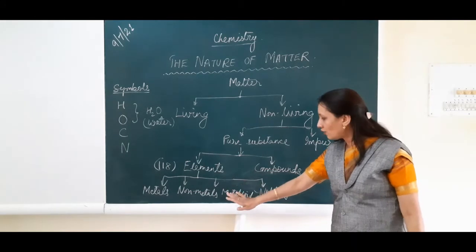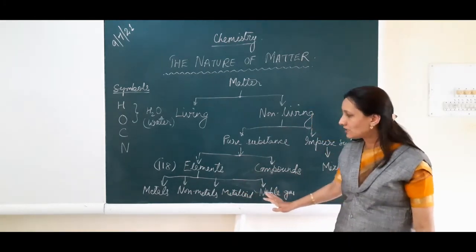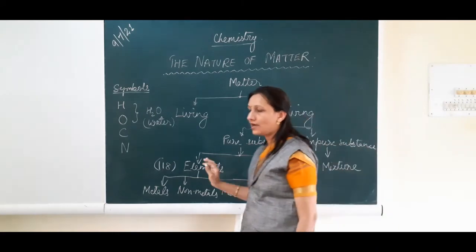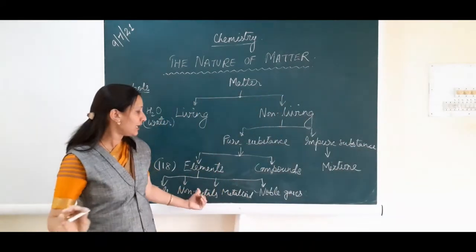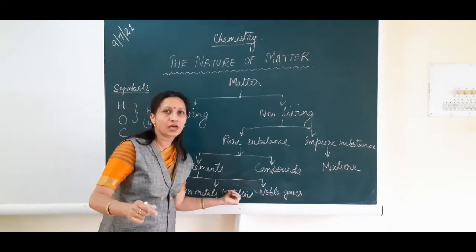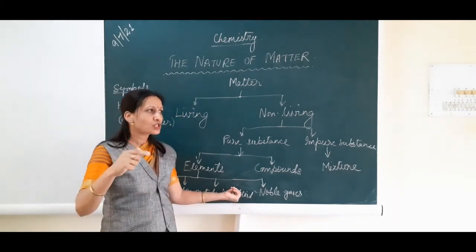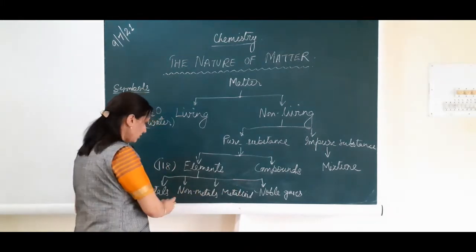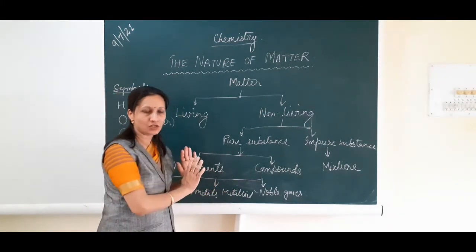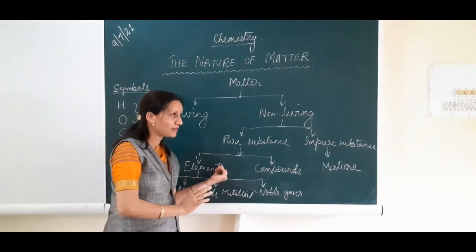Remember, children, whether it is a metal, non-metal, metalloid or noble gas, these are all elements. And in all there are 118 elements. Metals are electropositive, non-metals are electronegative, and metalloids are those elements which show characteristics of both metals as well as non-metals. Such elements are known as metalloids.